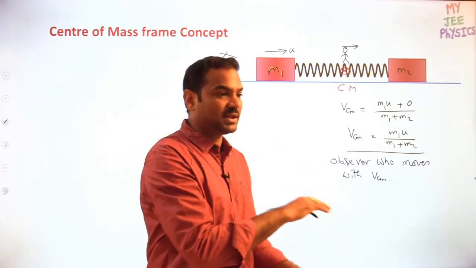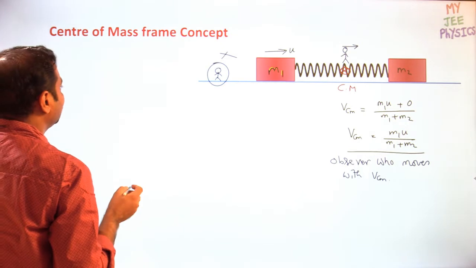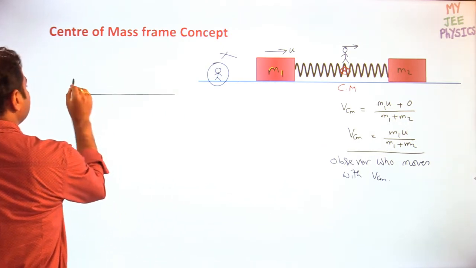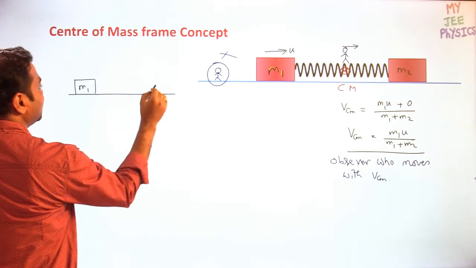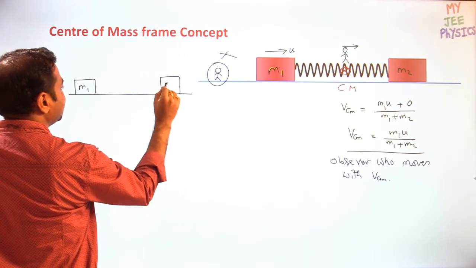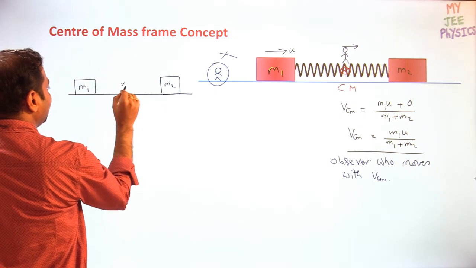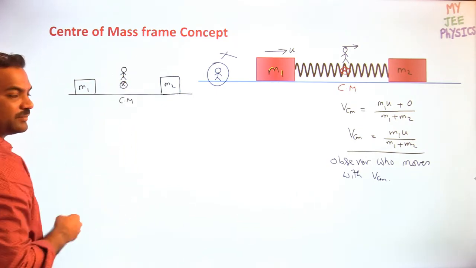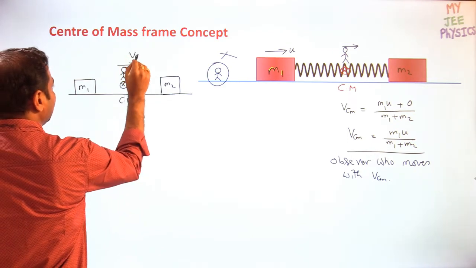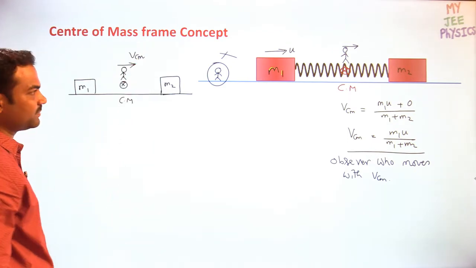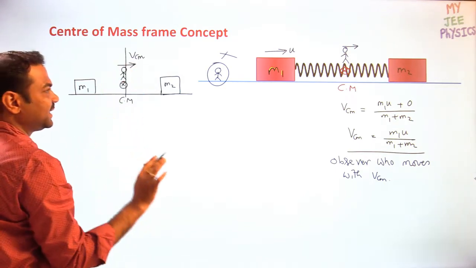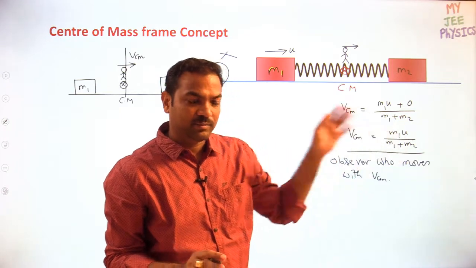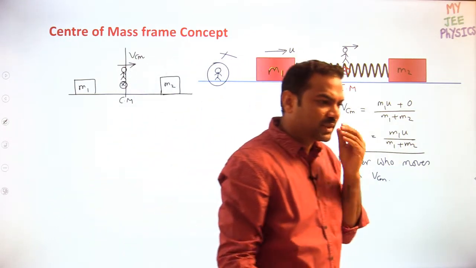Now you are sitting on the center of mass. The person who is sitting on the center of mass, how will he observe? He will observe something like this. This is the block of mass m1 and this is the block of mass m2. Now we are doing everything from the center of mass. Am I right? The observer is on the center of mass, no observer on the ground. Now according to him, at time equal to 0 only, at this instant only. I am not talking about the next instant, I am talking about purely this instant.